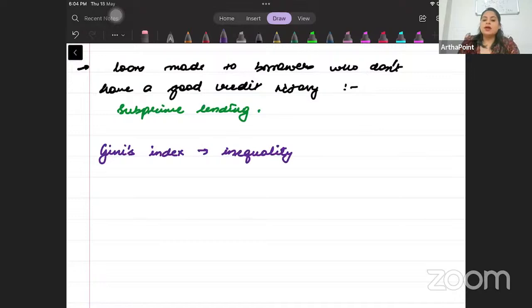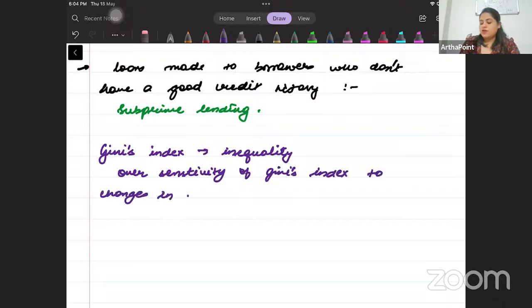But you know, who addressed this problem of oversensitivity of Gini's index to changes in the middle of the distribution?